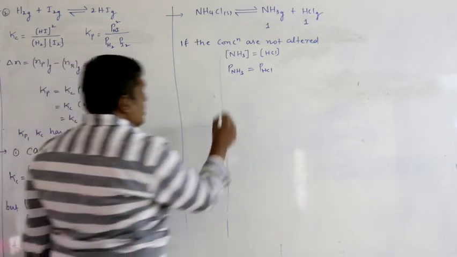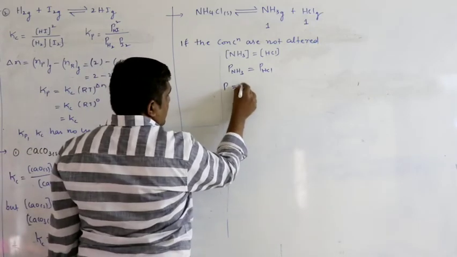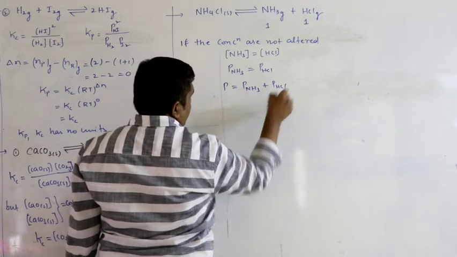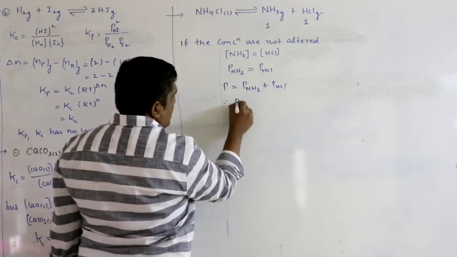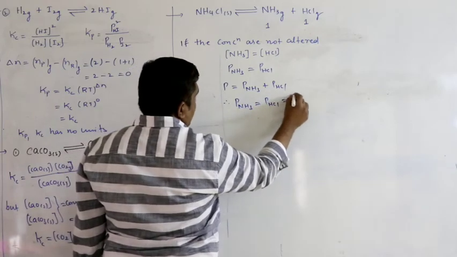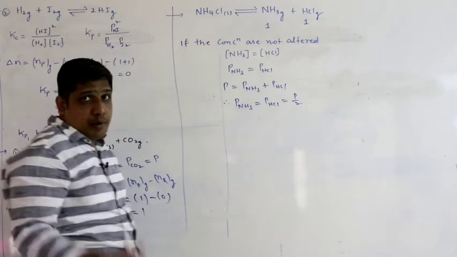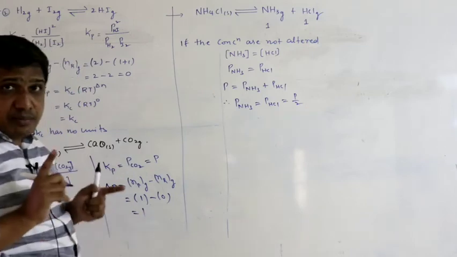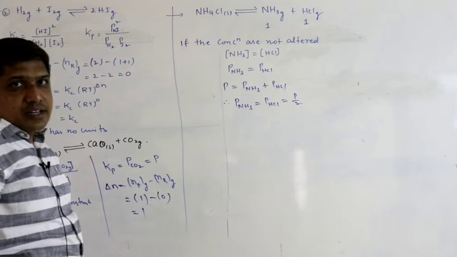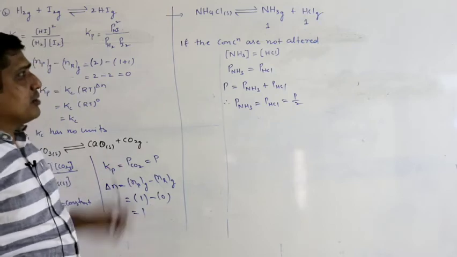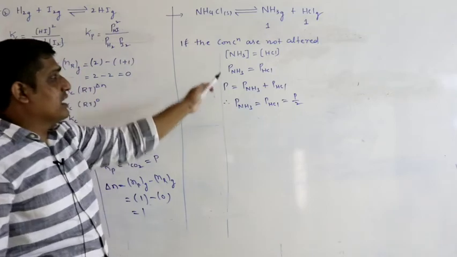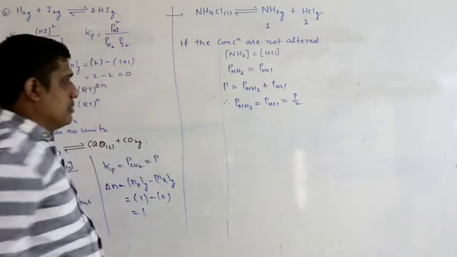Then what will be the total pressure? Total pressure equals the sum of the partial pressure of each gas. Therefore, partial pressure of ammonia and HCl equal P by 2. Remember, at equilibrium their concentrations, partial pressures etc. remain constant, right? Other than equilibrium you cannot apply. So at equilibrium, if the concentrations are not altered, then these conditions are applicable, right?